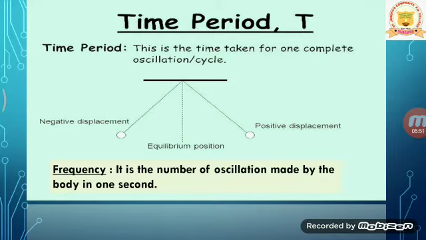Now the frequency. Frequency is the number of oscillations made by the body in 1 second. Suppose a body makes 1000 oscillations in 1 second, then the frequency is 1000 hertz. Suppose a body makes 10 oscillations in 10 seconds, then the frequency is simply 1 hertz, because it is the number of oscillations made in 1 second. This is how we calculate time period and frequency.